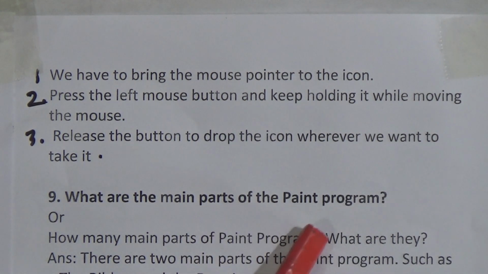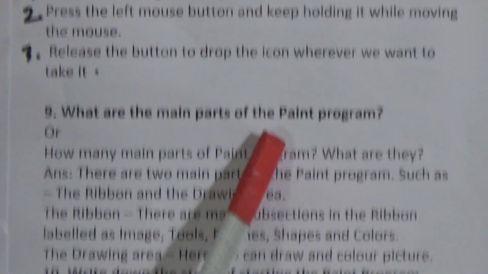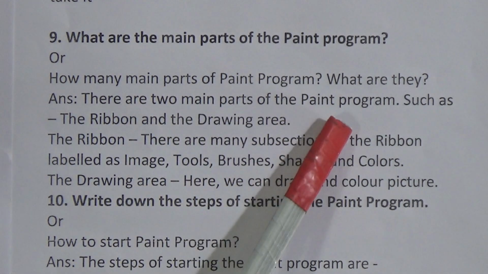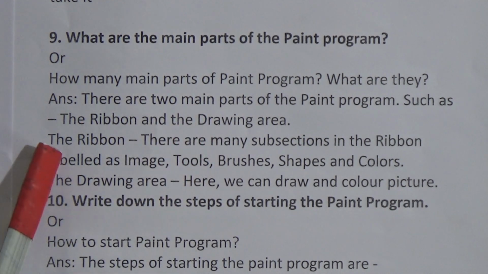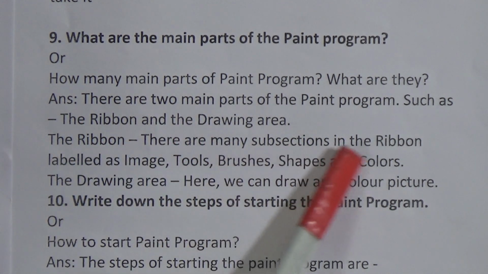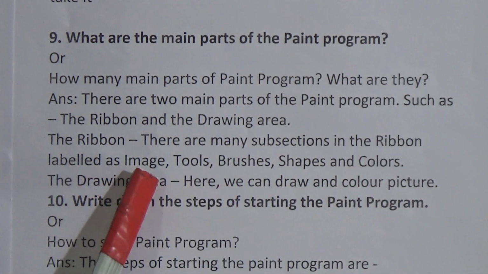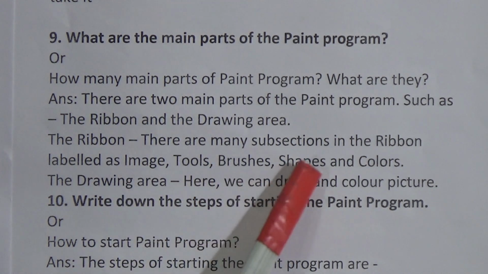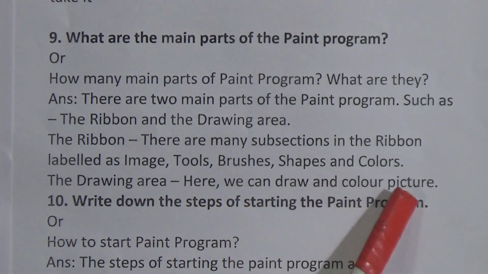Question 9. What are the main parts of the Paint program? Or it could be another question: how many main parts does the Paint program have and what are they? Here the answer is similar. There are two main parts of the Paint program: the ribbon and the drawing area. The ribbon has many subsections, subsection means division, labeled as image, tools, brushes, shapes and colors. In the drawing area, we can draw and color pictures.